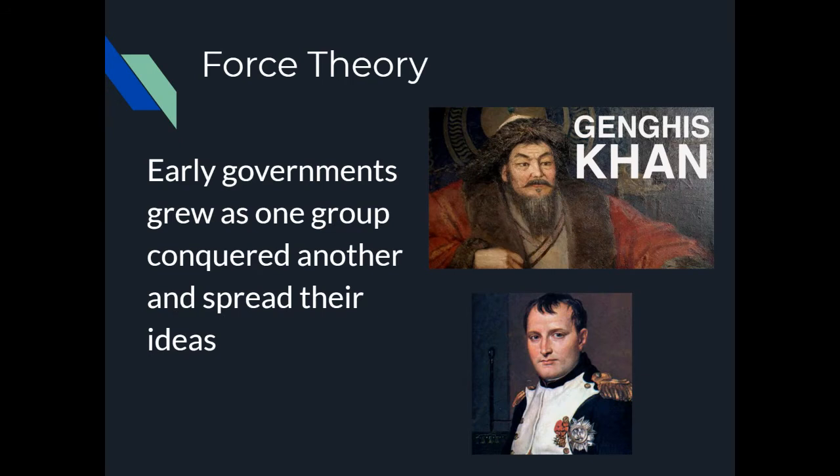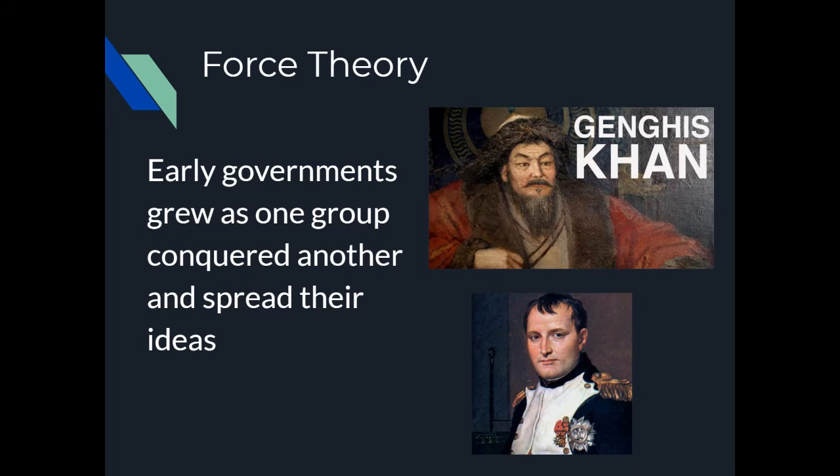This is the idea that as one group, society, or individual conquered another group or society, they forced order upon them and instilled their rules and regulations upon the new group they conquered. This is how government spread into larger territories.